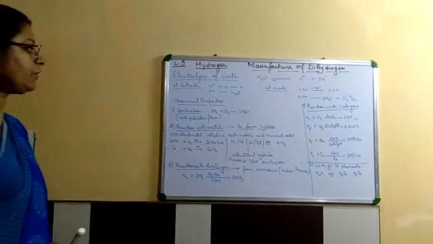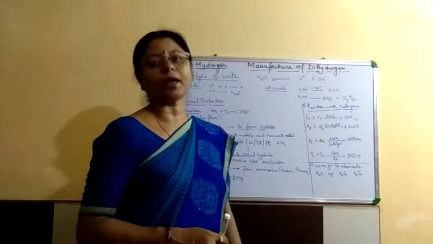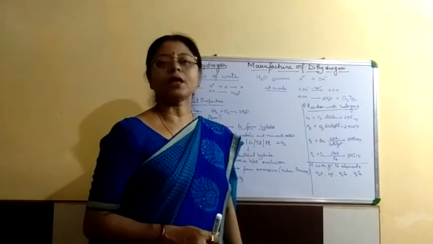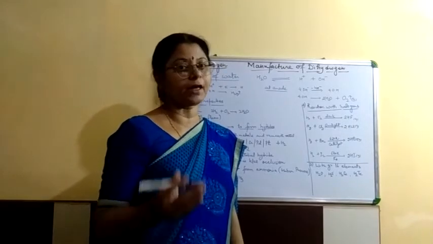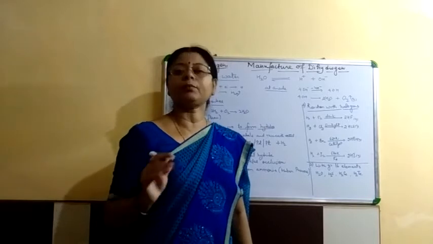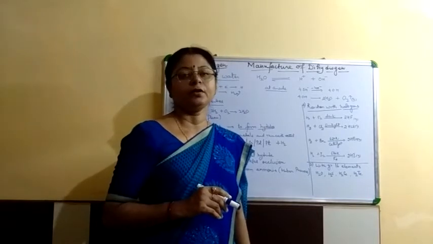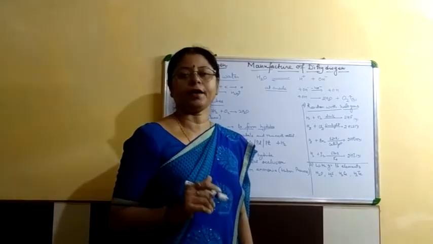Next is reaction with metals. When dihydrogen reacts with metals, it forms a hydride. Alkali metals, first group elements, alkaline earth metals, second group elements, and some rare earth metals also react with dihydrogen to form the hydrides.